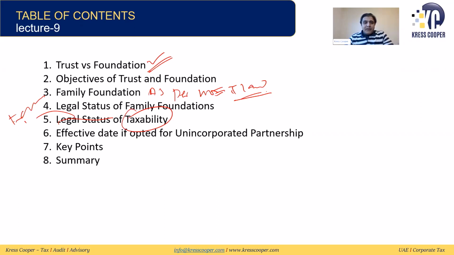There is one provision in the law that the family foundations can opt to be treated as an unincorporated partnership, and if they have opted and it has been approved by the FTA, then what will be the effective date of the unincorporated partnership? We'll discuss in detail. I have one concern on the law as well that we'll discuss, and then we'll discuss the summary of our discussions.